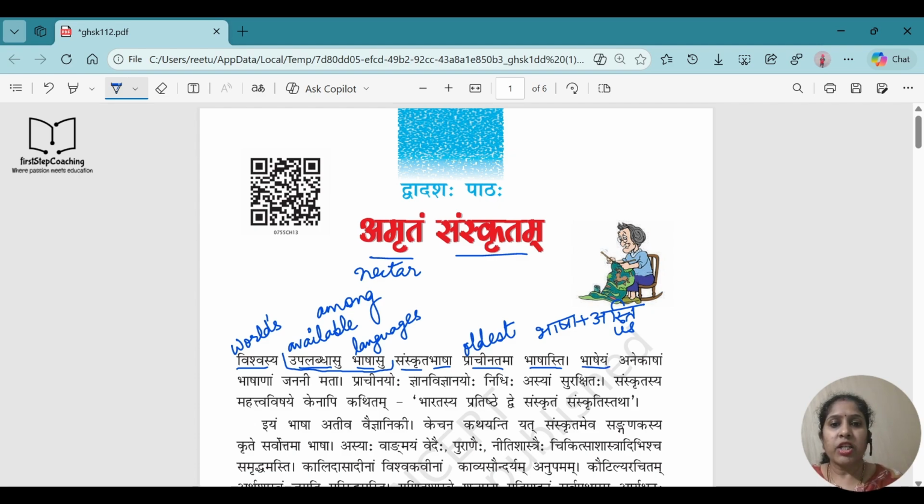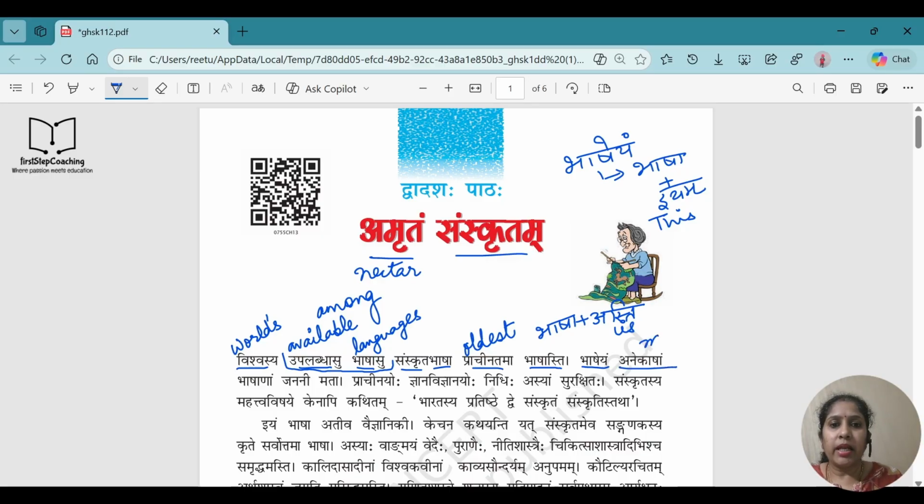Okay. Bhasheyam. This is made up of two words. We are using swar sandhi here. It is bhasha plus yam. Bhasha means language, yam means this. So bhasha yam together makes the meaning as this language.